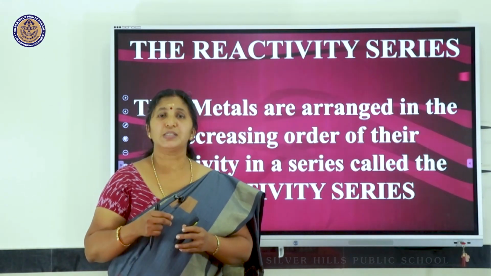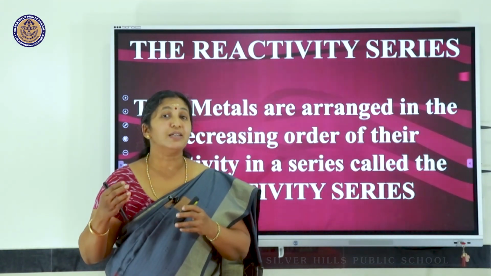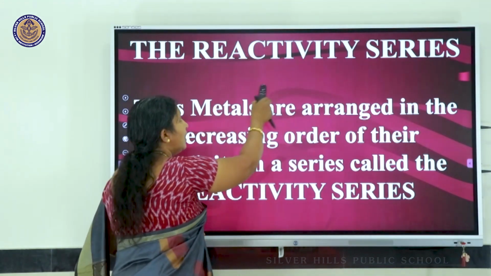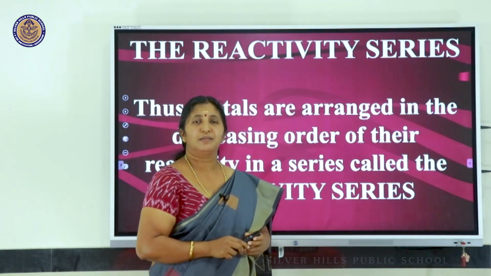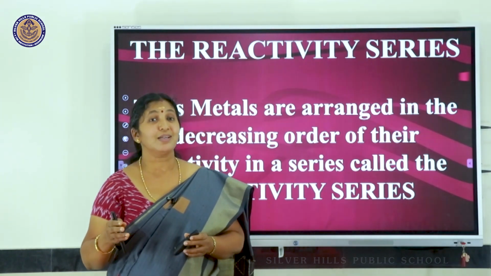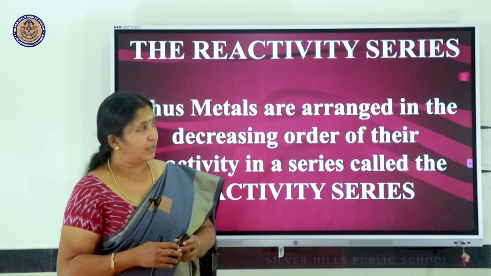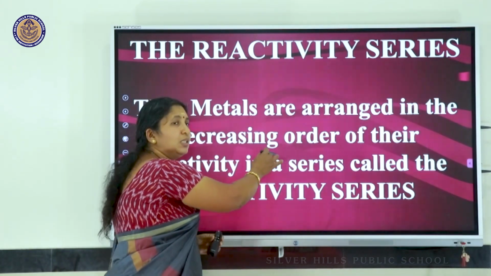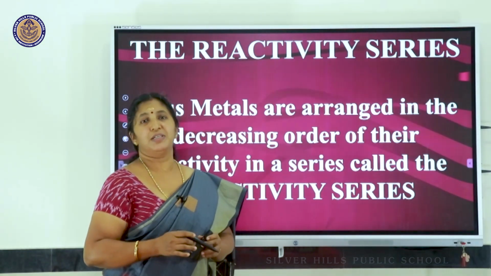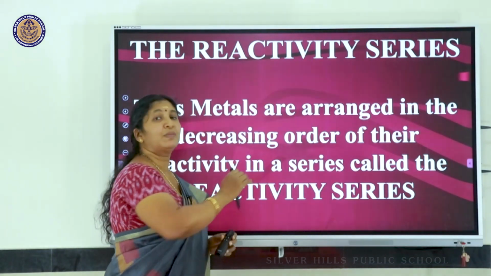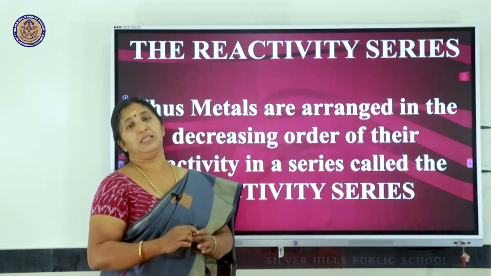And this work the scientists have made easy for us by designing a reactivity series. More than 60 metals are known to us. All these metals are arranged in a decreasing order of their reactivity in a series, and that series is what is called the reactivity series.